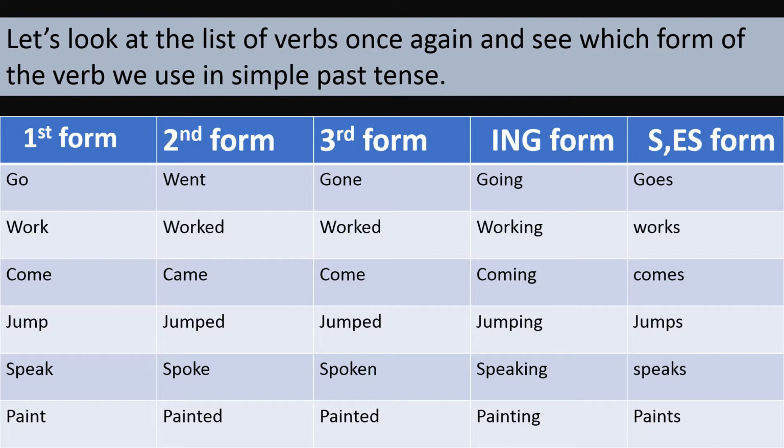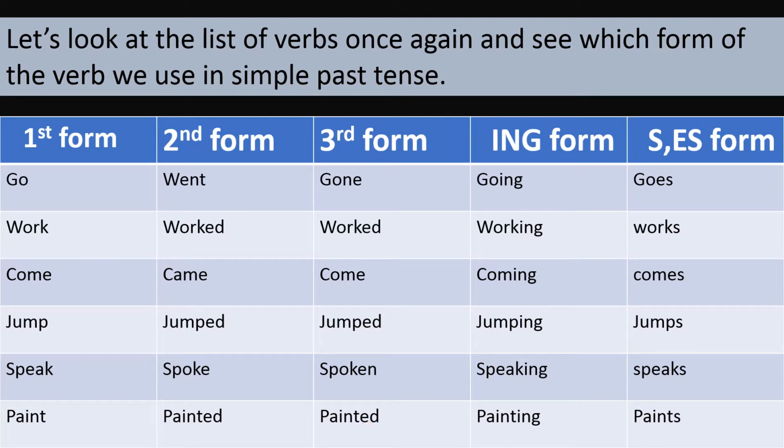Last time when we talked about verbs, we categorized verbs into two different categories. We had regular verbs. Regular verbs carry ed in their second and third form, as in work, jump, and the last verb, paint. So these are called regular verbs.